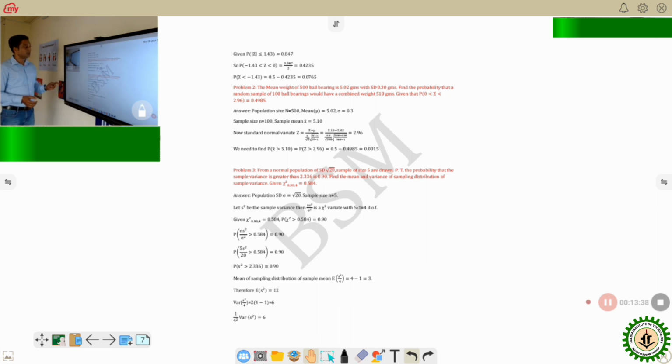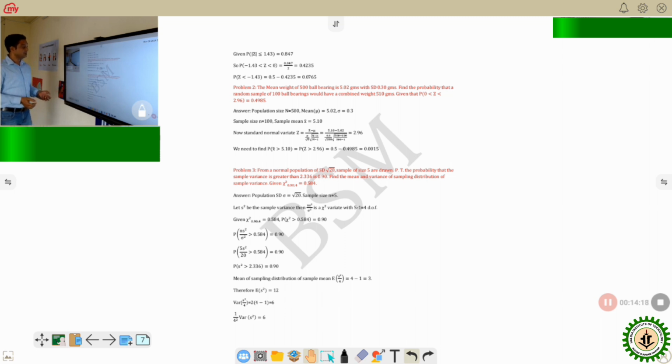Now look at this. 2.96 means you are finding greater than, when the combined weight will be greater than 510. So x bar greater than 5.10 means you are getting probability of z greater than 2.96. So 0 to 2.96 is 0.4985. Then beyond 2.96 is 0.5 minus that one, 0.0015, the answer. The same problem we can discuss, but these two are enough to learn the sampling distribution of the sample mean. Only two cases we have discussed.